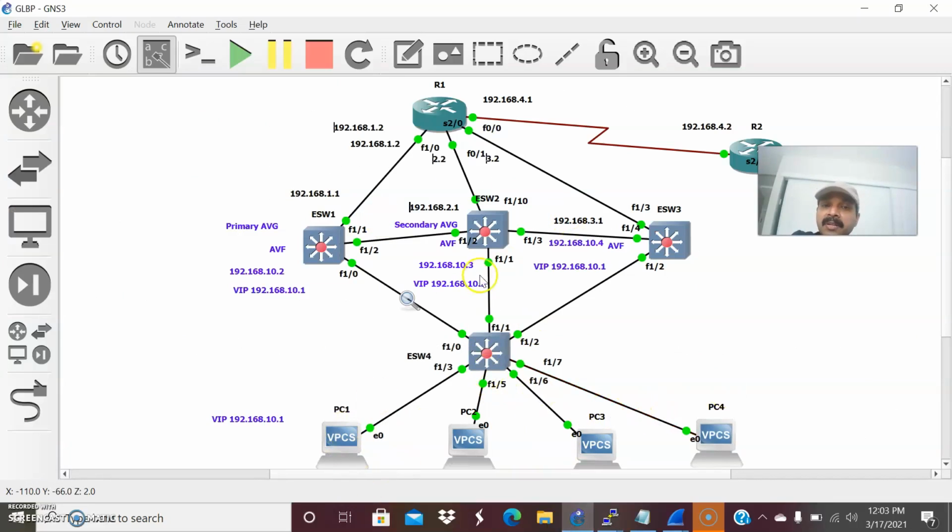the clients. What happened in that scenario? The second highest priority, the secondary AVG, will take over the active role. So this will become the AVG primary and it will assign its own router the forwarder role. There are 3 forwarders, right? 1, 2 and 3. Even though this goes on, it will automatically assign the forwarder role accordingly. So let us see how it is assigning.